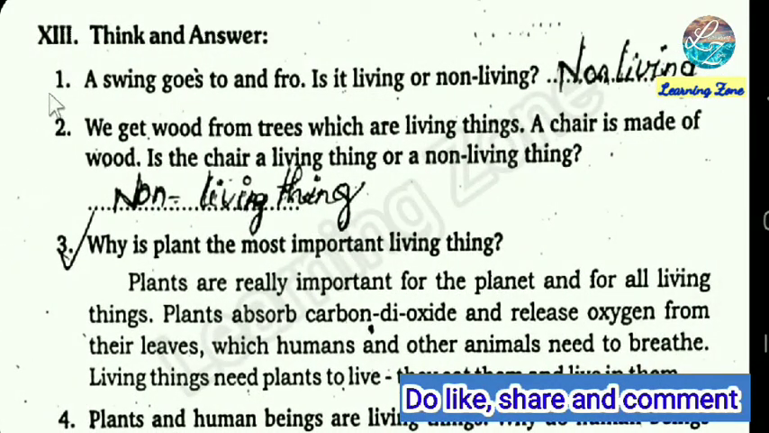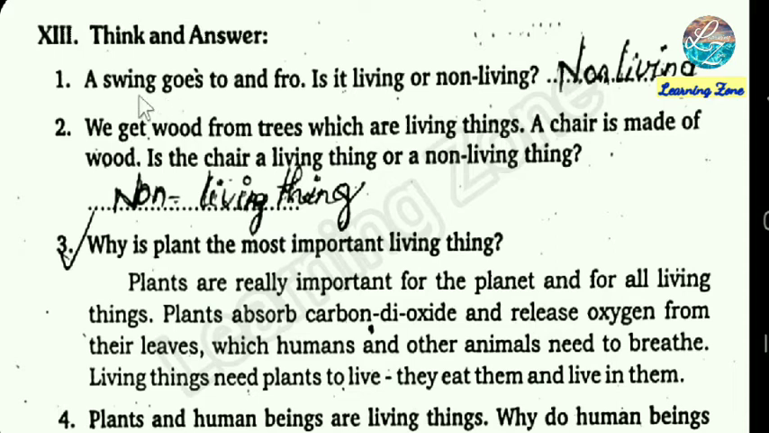Roman letter 13. Think and answer. First question. A swing goes to and fro. Is it living or non-living? Answer, non-living. Second question. We get wood from trees, which are living things. A chair is made of wood. Is the chair a living thing or a non-living thing? The answer is non-living thing.